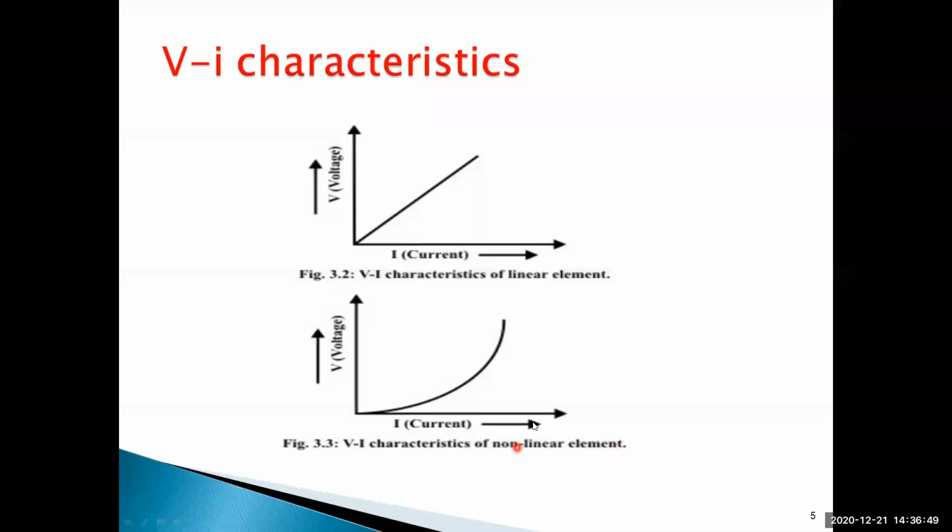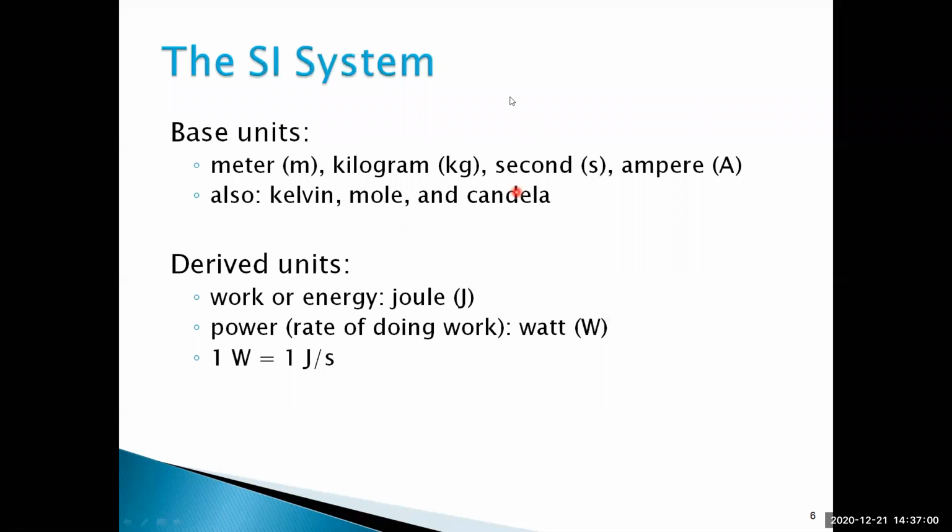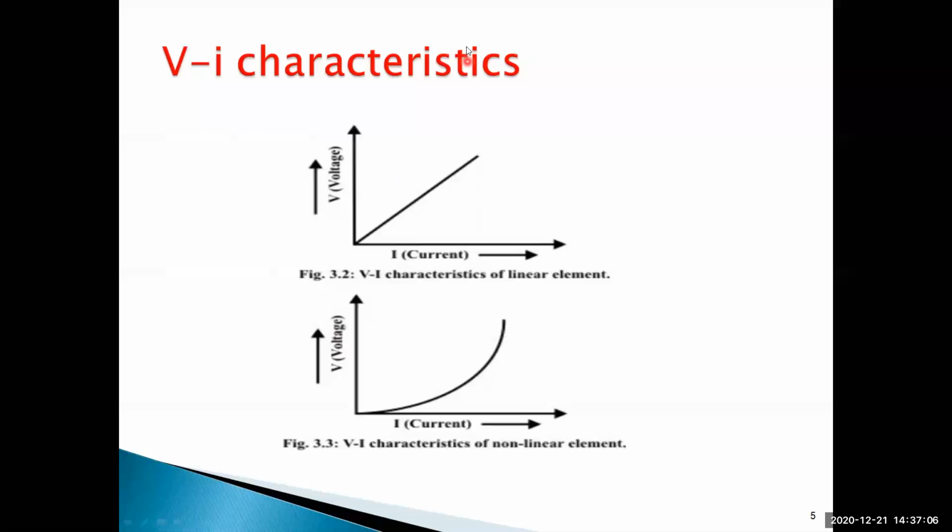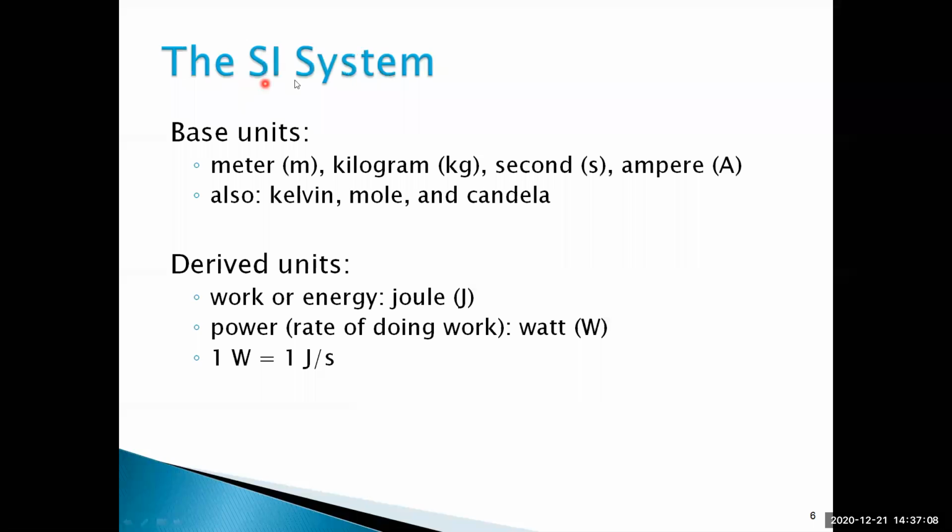So non-linear characteristics. This is called non-linear characteristics. These are the characteristics of a linear circuit and these are the characteristics of a non-linear circuit. Is it clear? And then coming to the units of the system, SI units. Completed, I think. And then coming to the SI system, units of the SI system.